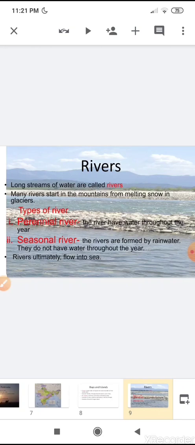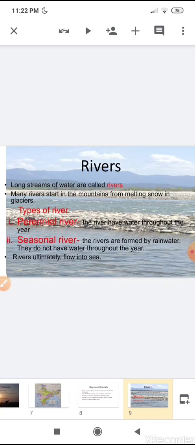And the second is seasonal river. Its name itself shows that the rivers which are formed by rainwater are called seasonal rivers. They do not have water throughout the year. So what is seasonal river? The rivers which are formed by rainwater are called seasonal rivers, and they do not have water throughout the year.